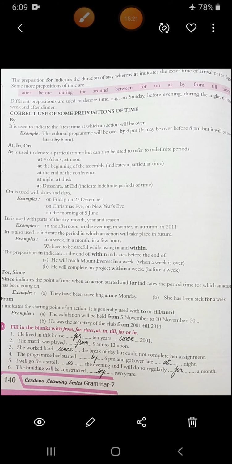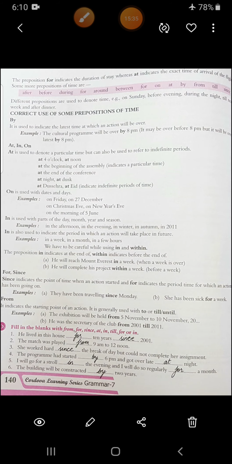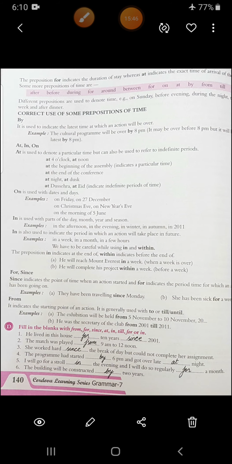Alright. Then at, in and on. At is used to denote a particular time, but also used to refer to an indefinite period, like at 4 o'clock, at noon, at the beginning of the assembly, at the end of the conference, at night, at desk, at the shara, at Eid. Okay. On is used with dates and days. On Friday, on 27 December, on Christmas Eve, on New Year's Eve, on the morning of 5th Jan.